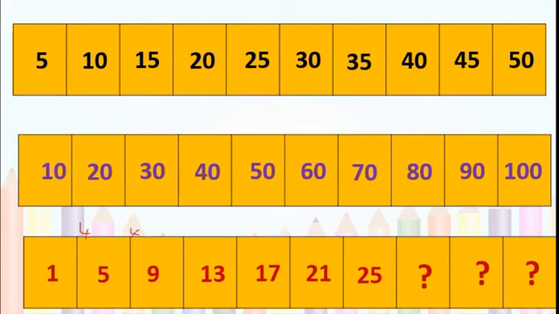13 minus 9 is again 4. 17 minus 13 is again 4. Otherwise, you add 4 to this. 17 plus 4 if you add, then you get 21. Then plus 4, you add whatever is easy for you. Again now 25 plus 4 you add, then what will you get?